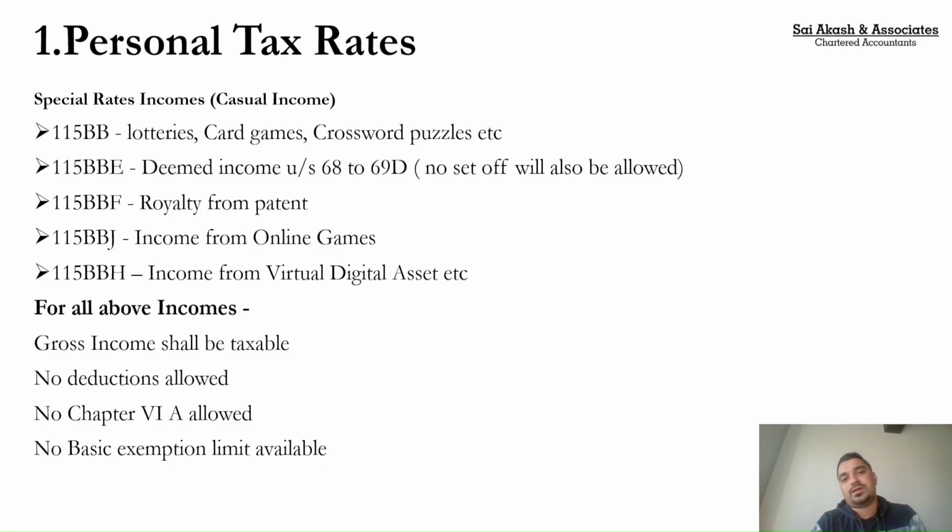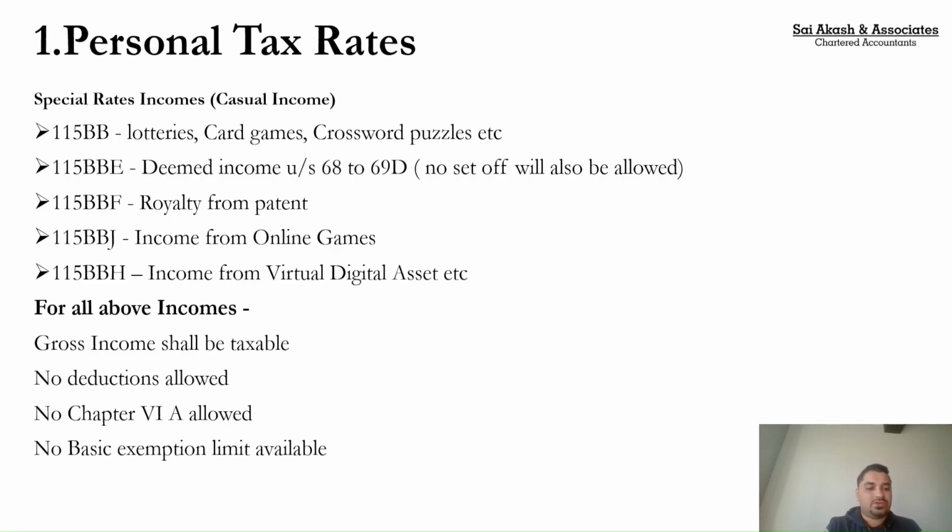Casual incomes or incomes which are taxable at special rates, they will be taxable. Specifically, the ones which I have listed above, those incomes are taxable on a gross basis. For example, I won a lottery of 1 lakh and I had spent 10,000 to purchase that lottery. So only the remaining 90,000 should have been taxable, right? But the answer is no. In this case, the entire gross receipts of 1 lakh will be taxable.